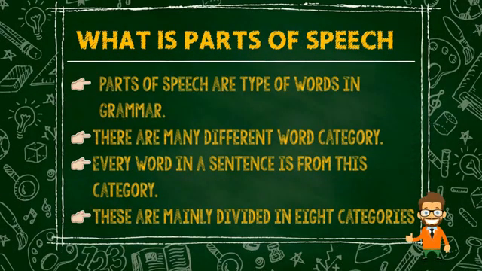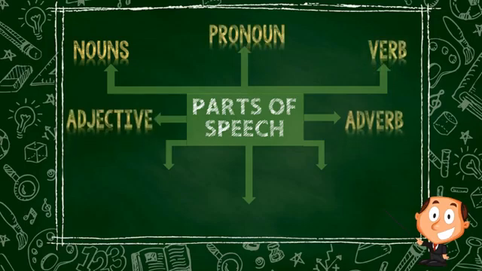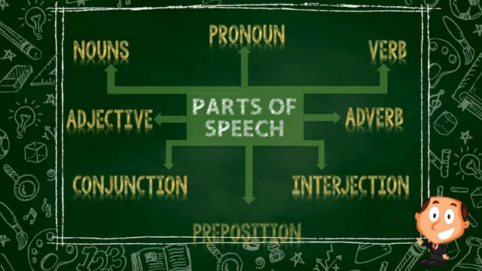First we will learn what parts of speech are. Parts of speech are types of words in grammar. There are many different word categories. Every word in a sentence is from these categories. These are mainly divided into 8 categories. There are 8 parts of speech: noun, pronoun, verb, adjective, adverb, conjunction, preposition, interjection.